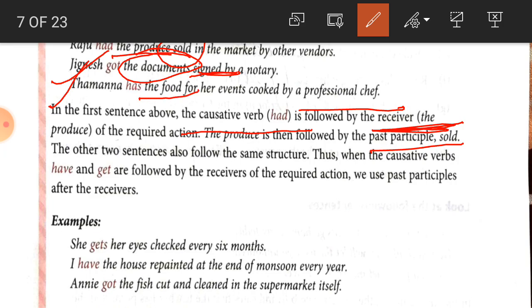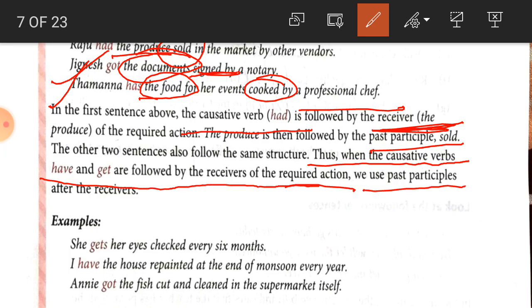Next one, what is food here? Food is the receiver, and then after it, cooked. What is cooked here? Past participle. So student, we got the rule here that when the causative verbs have and get are followed by the receiver of the action, we use the past participle after the receiver. So what is the rule we have got, students, here?